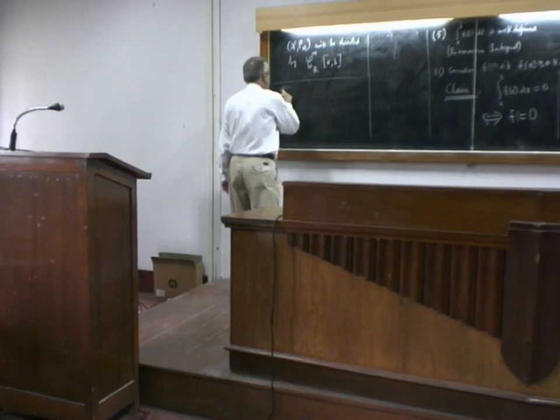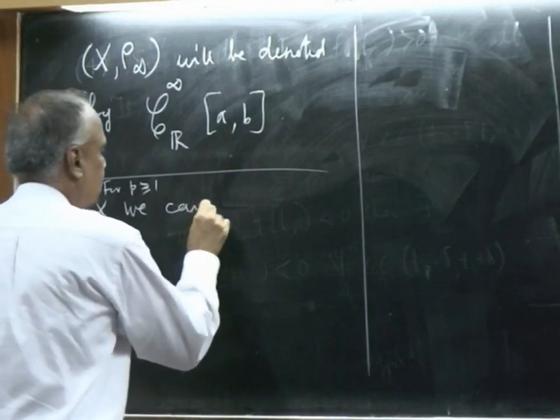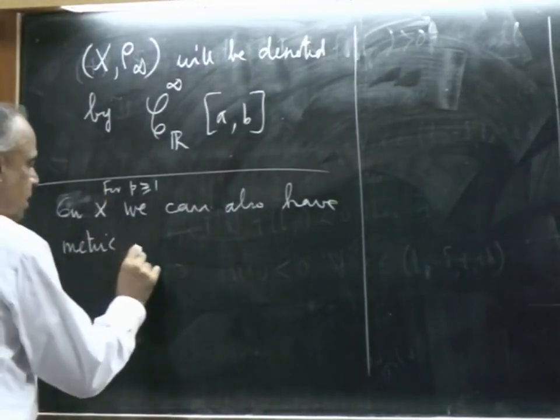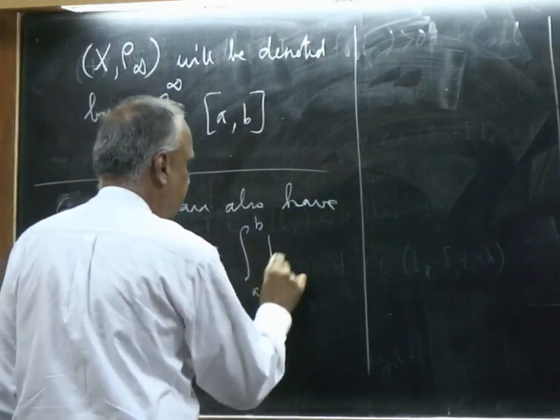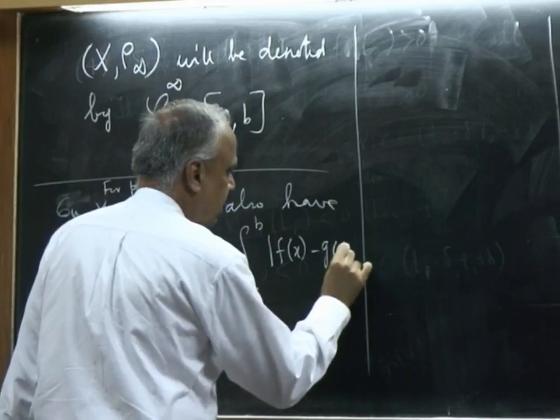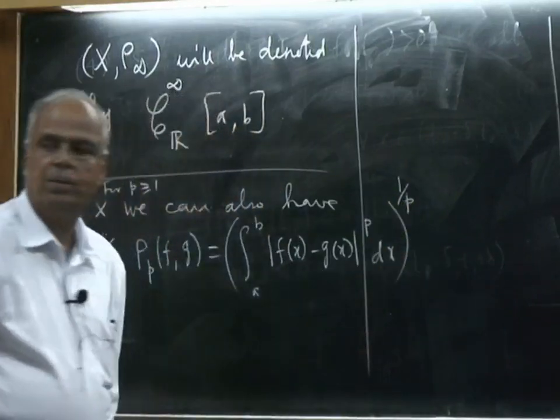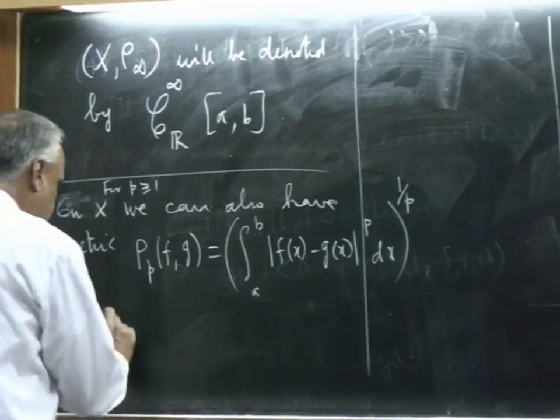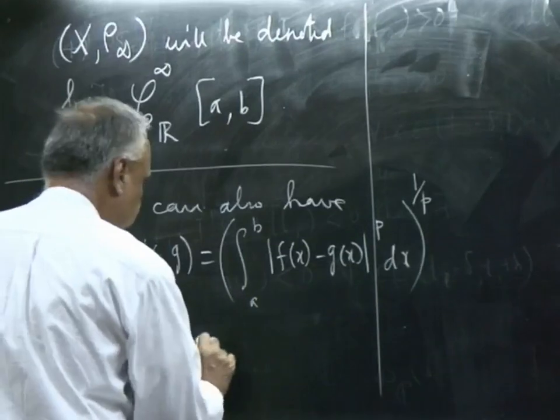So on X for p greater than or equal to 1, we can also have the metric rho p of f, g equal to the integral from a to b of mod f x minus g x to the power of p dx, to the power of 1 over p. Except now the discrete sum has been replaced by the integral in these cases. The metric space, again you will get the standard Minkowski's inequality to prove the triangle inequality.